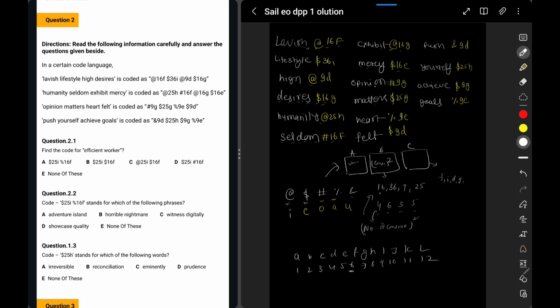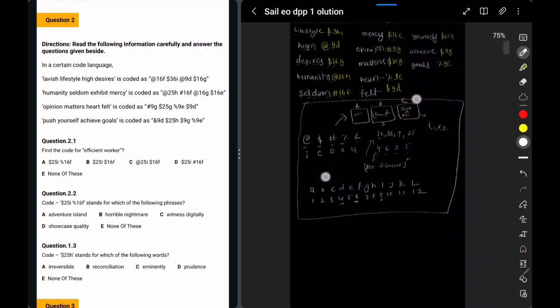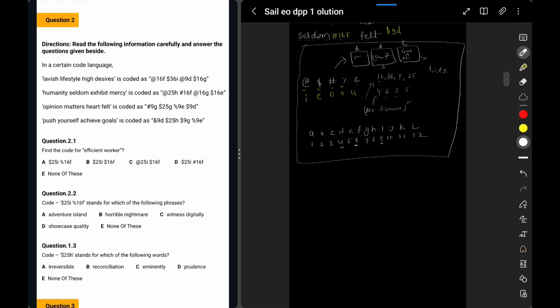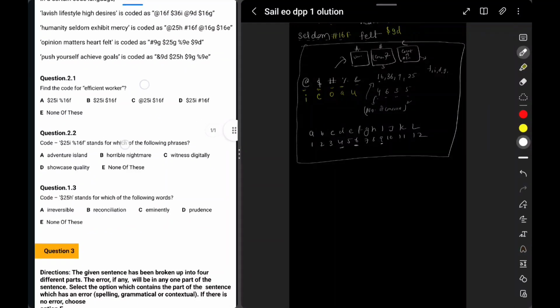I is what? I is 9. Is the number of alphabets 9? 1, 2, 3, 4, 5, 6, 7, 8, 9. Yes, it is 9. D is nothing but 4. D is 4, right? So 1, 2, 3 and 4. So now I also got this is the count of alphabet. Now we have all the logic of how these ciphers, how these codes are actually made. We all actually decoded it. Now let's quickly jump towards our questions.